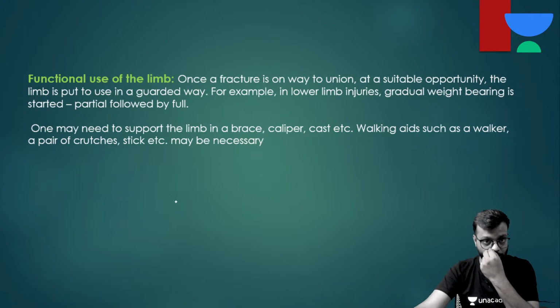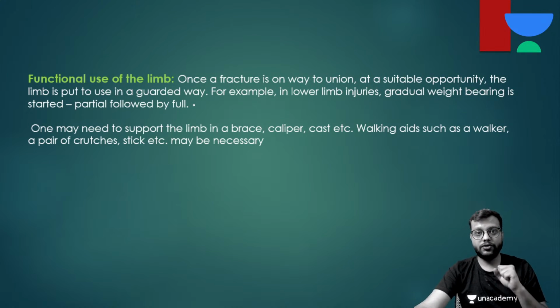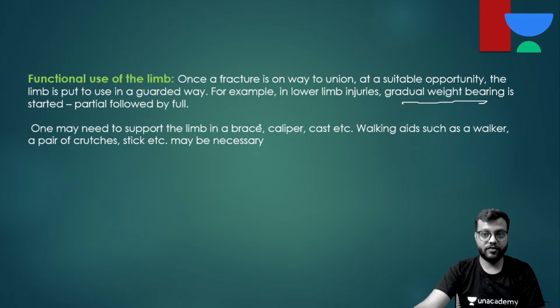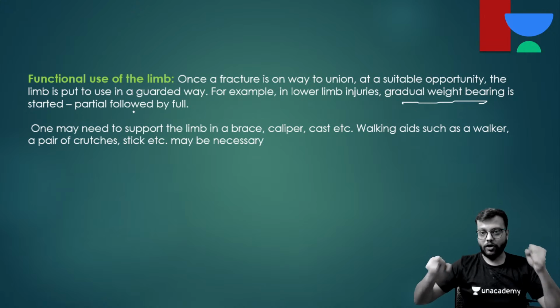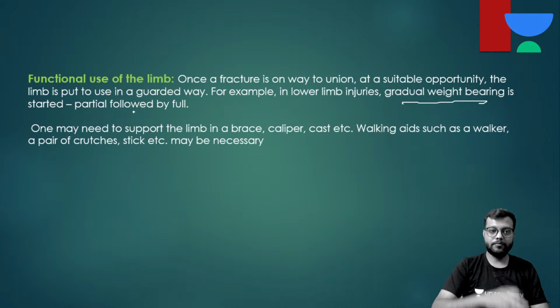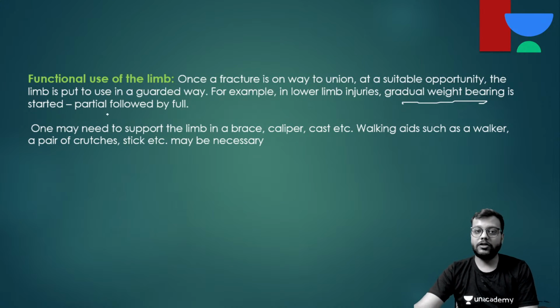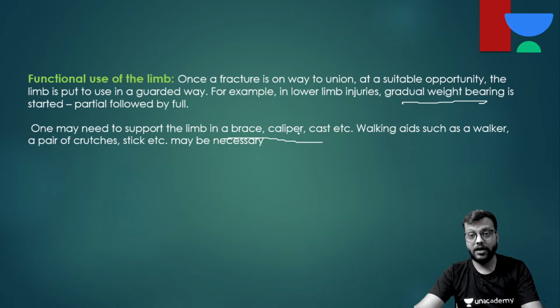Okay, now functional use of the limb. Once a fracture is on the way to union, you need to start the physiotherapy so that the functional use of the limb like that of the pre-injury level can be achieved. There should be gradual weight bearing in the lower limb, first partial using a walker or a stick, then complete. And all this is supported by a brace and caliper or cast like the PTB cast we have discussed, etc.